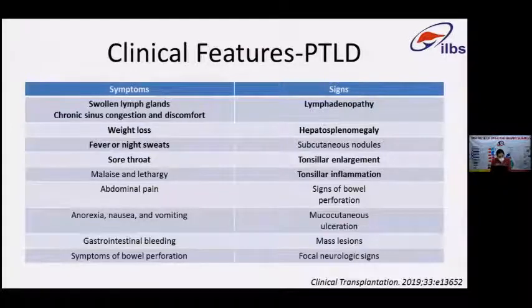They would have weight loss. They would have fevers or night sweats. They would have malaise and lethargy and other symptoms when they start affecting specific organs. The signs you always look for are peripheral lymphadenopathy, splenomegaly, and tonsillar enlargement or tonsillar inflammation, and other signs are specific to the organ-specific involvement.